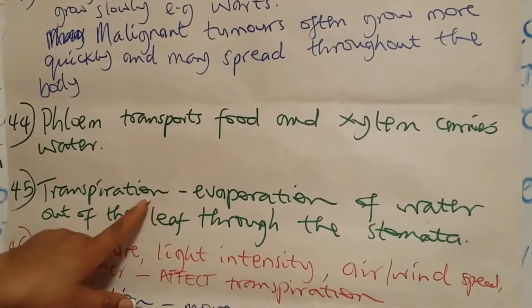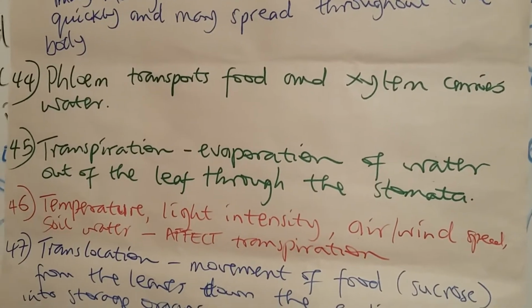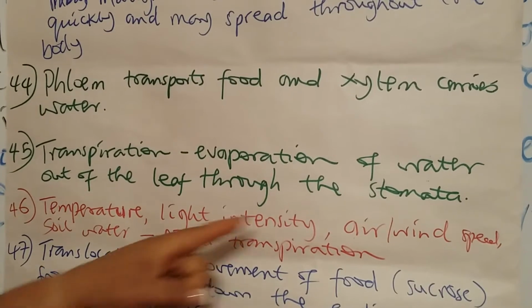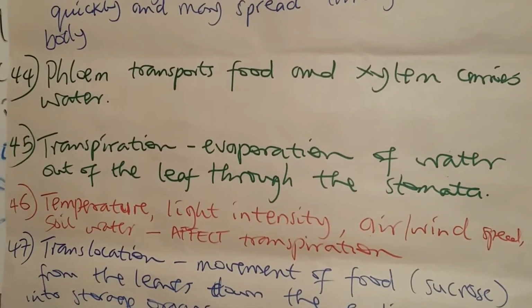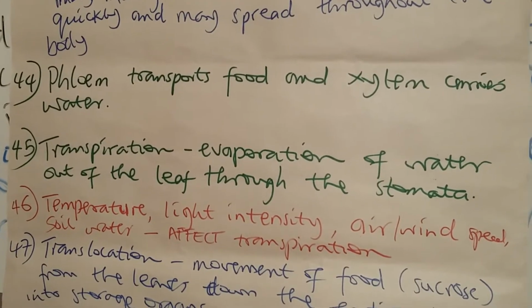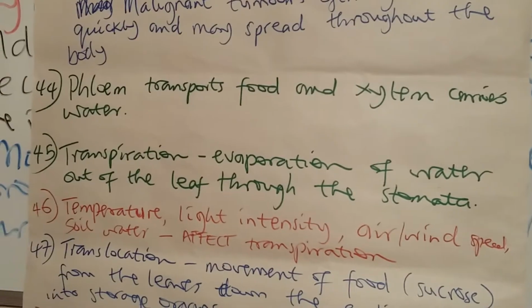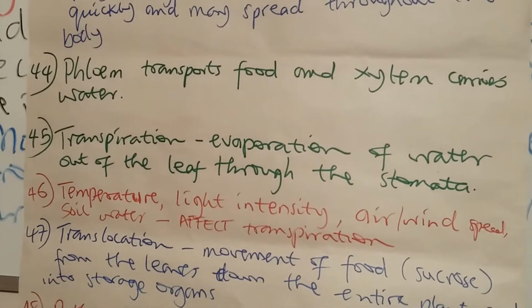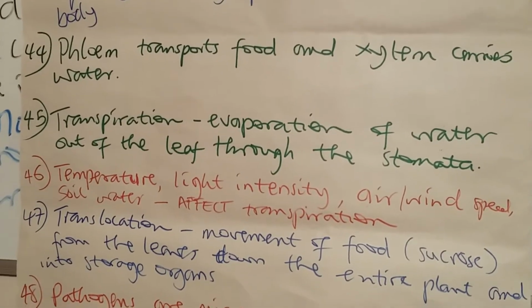Now, the term transpiration is defined as the evaporation of water out of the leaf through the stomata. Stomata, by the way, are the pores on the leaf through which substances like water vapor can escape, and gases can go in and out as well. And they are surrounded by guard cells which control the opening and the closing of the stomata.